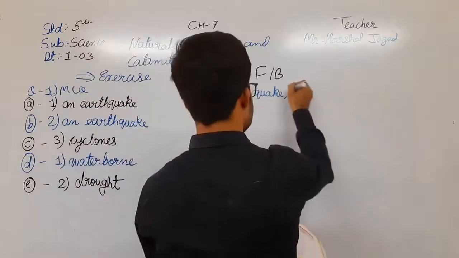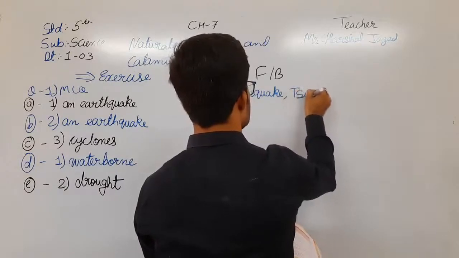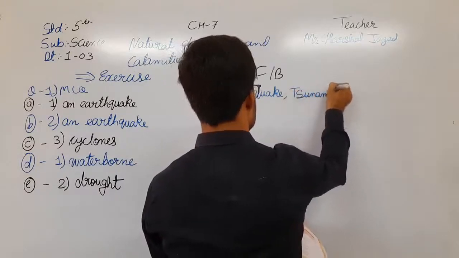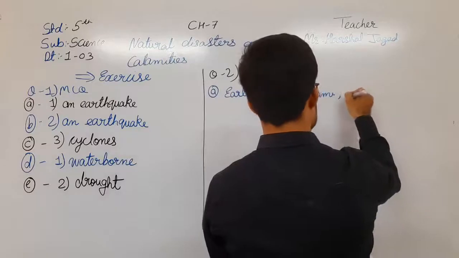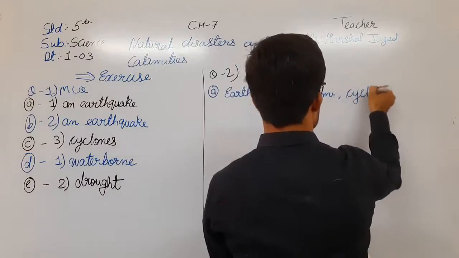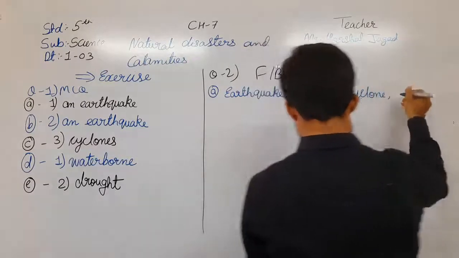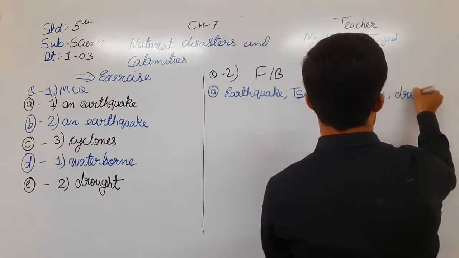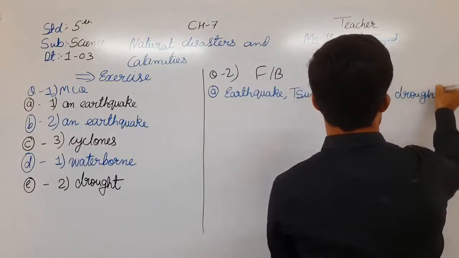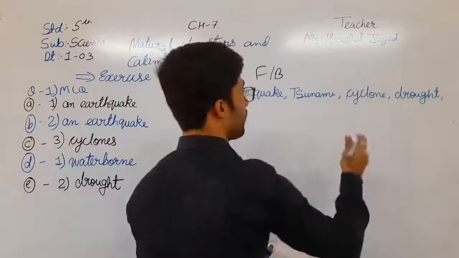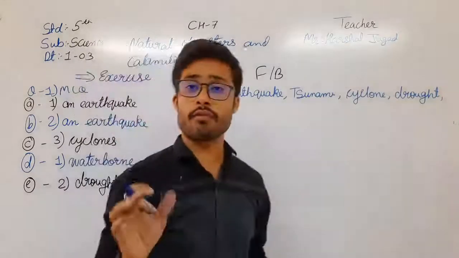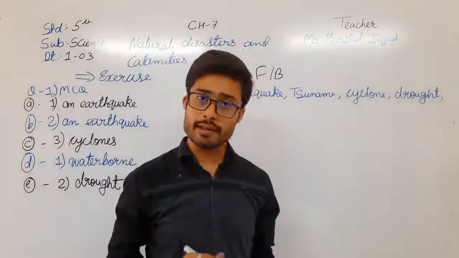Second one, tsunamis. Third one, cyclone. Drought. And also volcanic eruption. From these 4 or 5 you can write any, and your answer will be right.